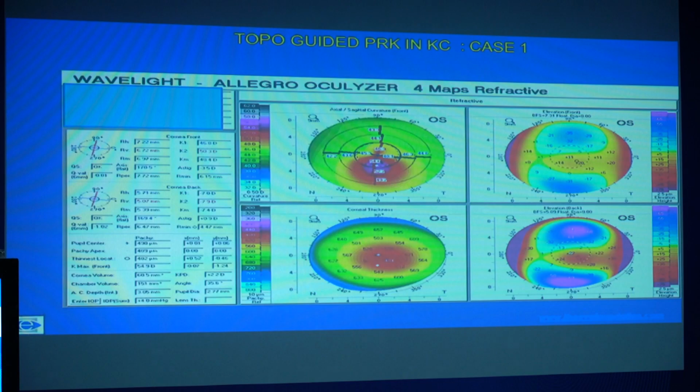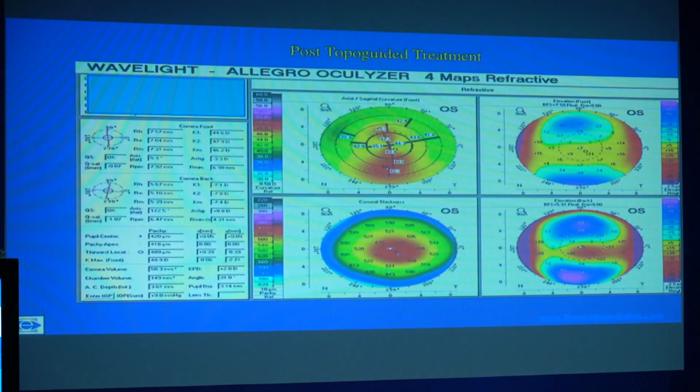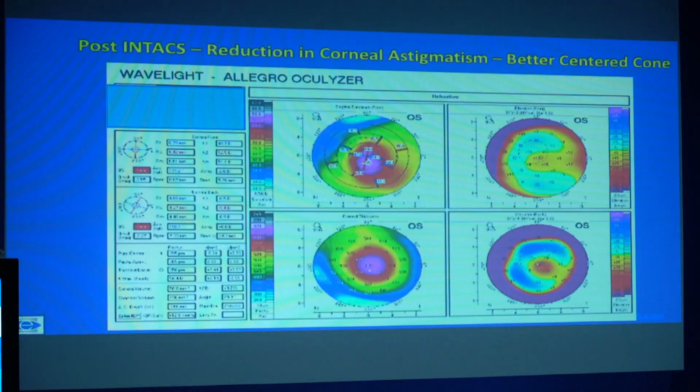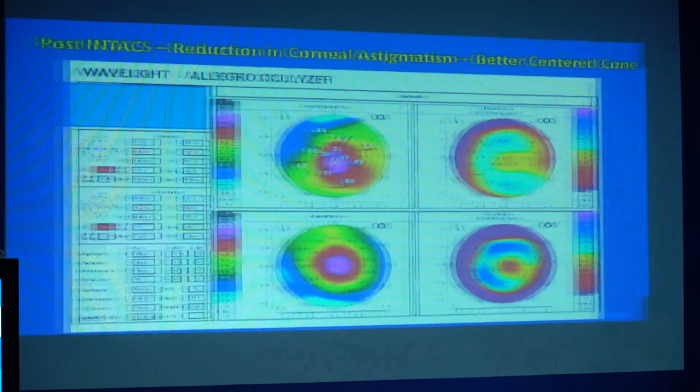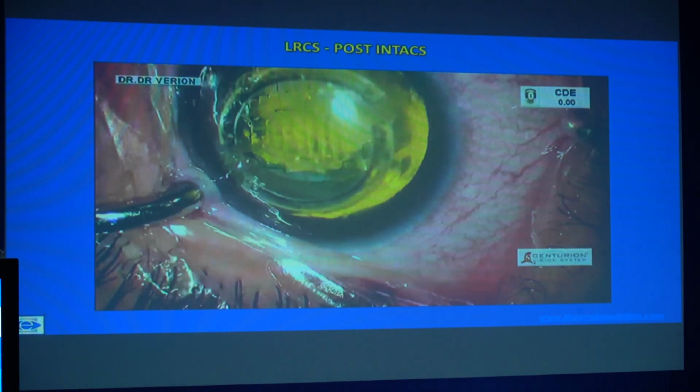If you have a little decentered cone, the K readings are not repeatable. You could either do a topo-guided PRK and regularize the cornea, or even do an intracorneal ring segment, as in this particular case, and then improve the cornea. So you need to remember that the keratometry readings have to be stable, not just in terms of magnitude, but also in terms of direction, if you have to choose a toric IOL.